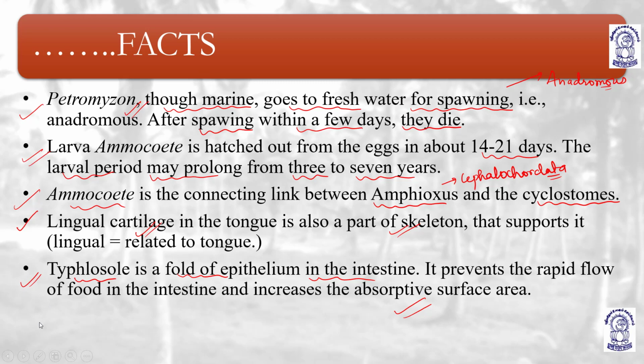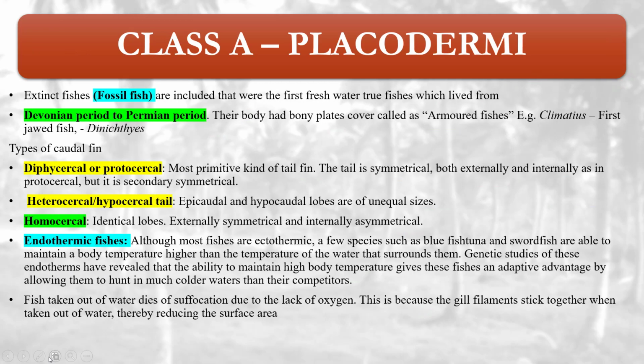So now we have covered the general features of gnathostomes, and we have covered the general features of Pisces. Now we are going to discuss different classes. Okay, class A, Placodermi. They include mainly extinct fishes. The fishes which are part of this class are extinct fishes, meaning fossil fish. They were the freshwater or true fishes which lived from